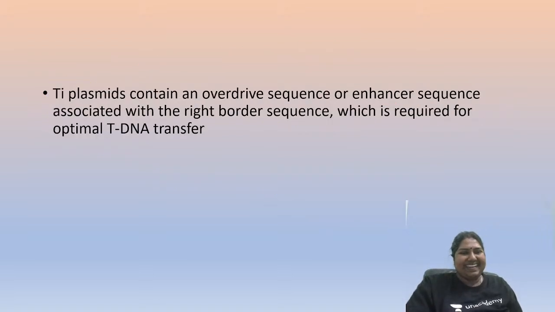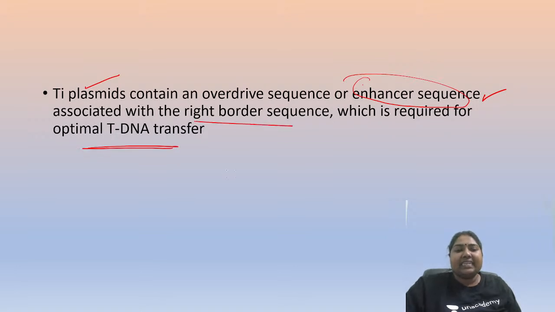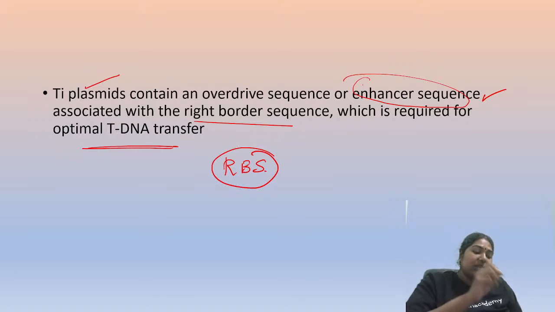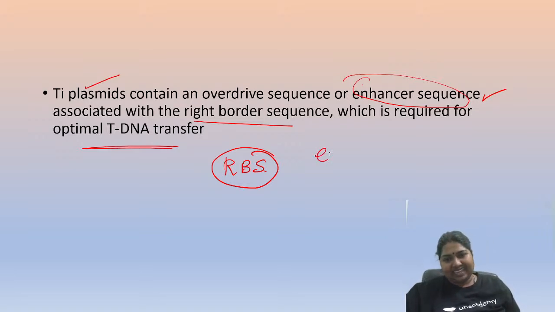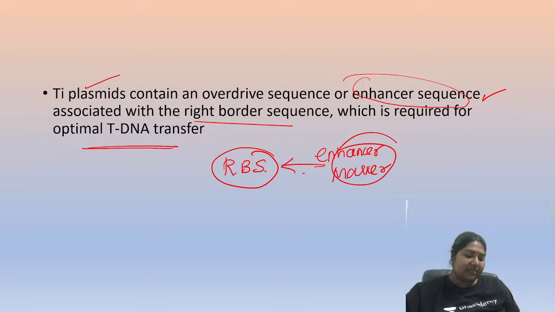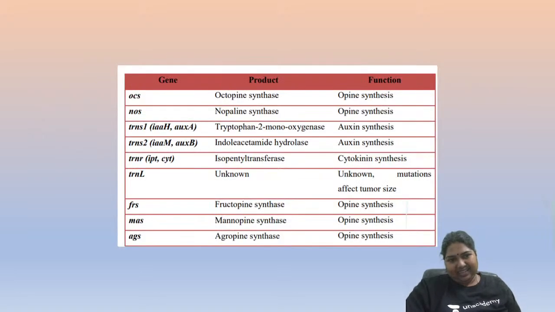So these Ti plasmids contain the enhancer. This enhancer is also associated with your right border. That is why they always say that the right border should never be deleted. If the right border is deleted, too many things will be lost. The enhancer will be lost. Your markers will be lost. Because all of them are associated only with the right border sequences.